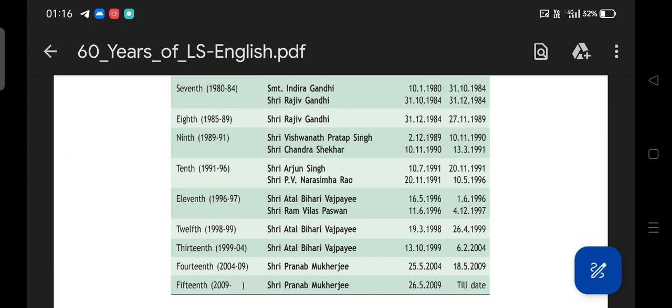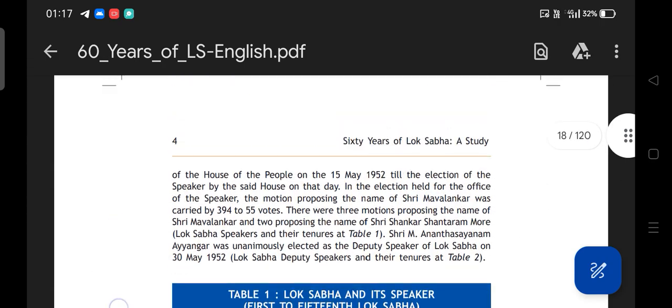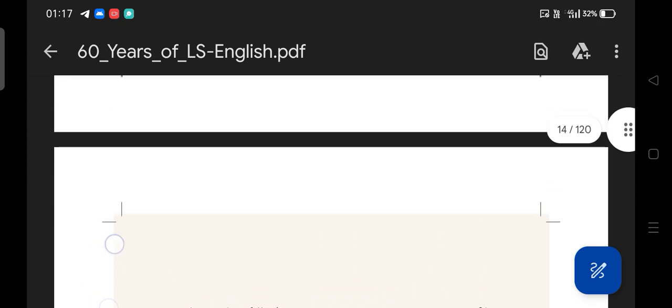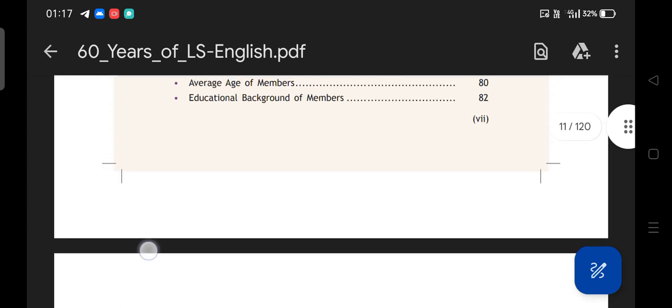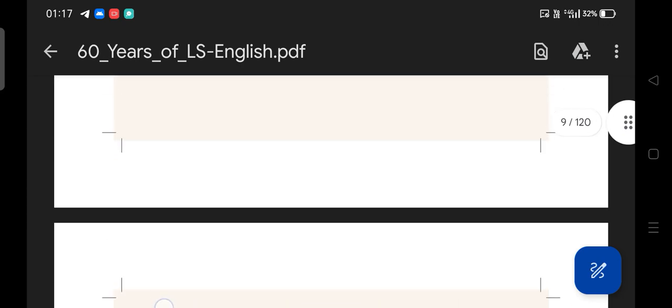As you see here, this is an authenticated source which I got from the website of the legislative department of India, the 60 years of Lok Sabha election PDF. You can see the 60 years of Lok Sabha election PDF. It is an authentic source, so you can trust it. Here is everything mentioned in the chapter. It is an authentic source, guys.